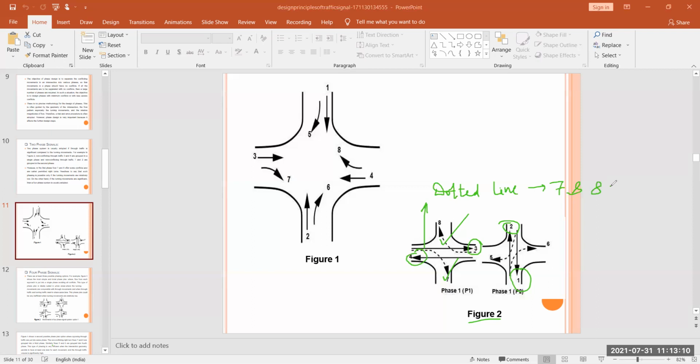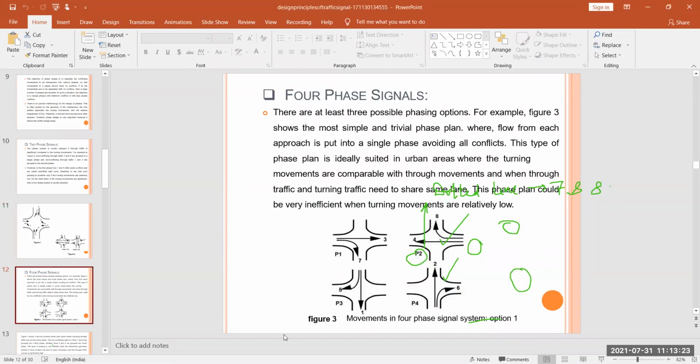Needless to say, such phasing is possible only if the turning movements are relatively low. On the other hand, if the turning movements are significant, then a four-phase system is usually adopted. So next is our four-phase system. This is your four-phase signals or four-phase systems.